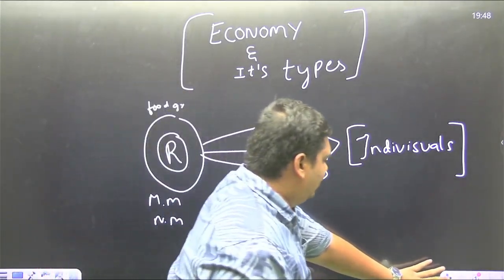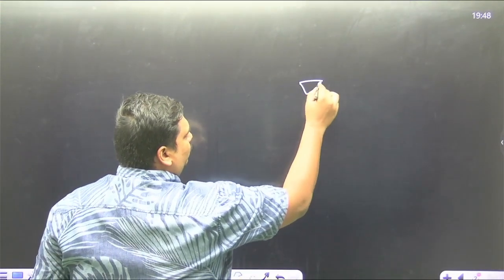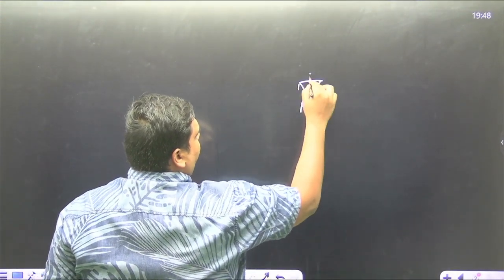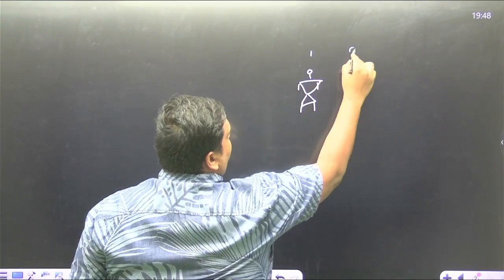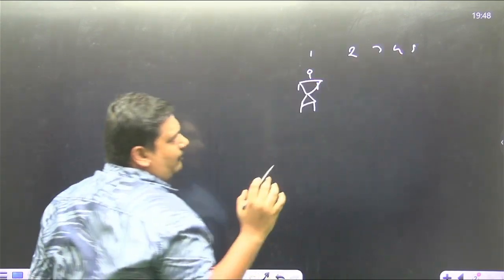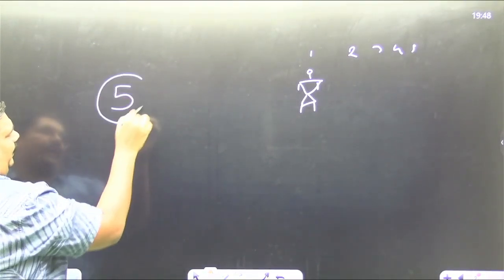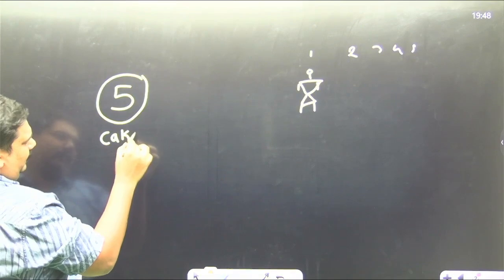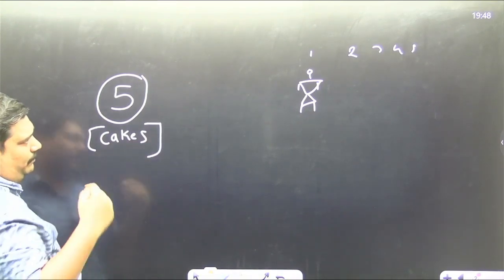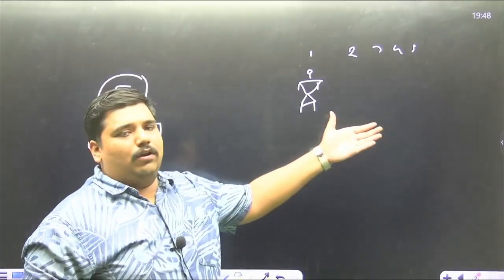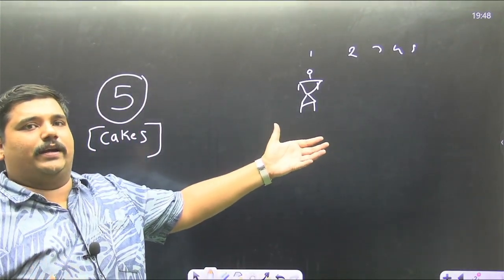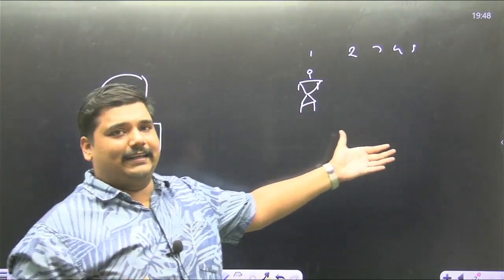Now let's say, for example, there are 5 individuals and we have 5 cakes. This is a hypothetical example. Now we all know that we need to consume food in order to gain energy.